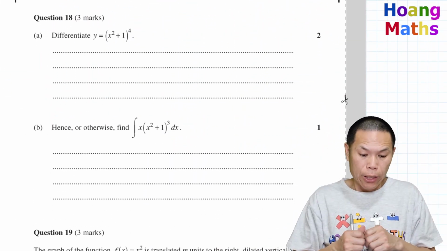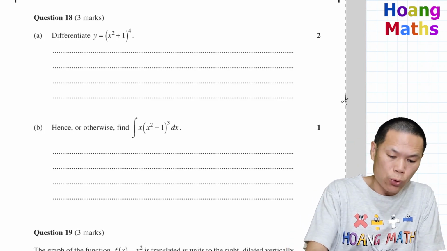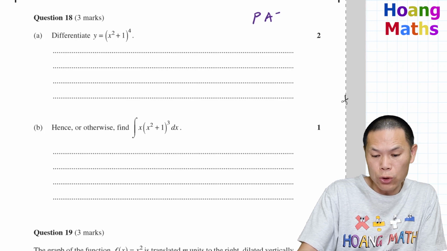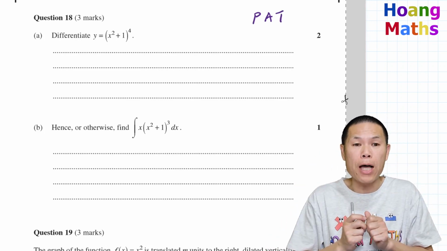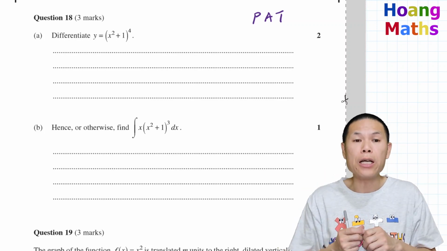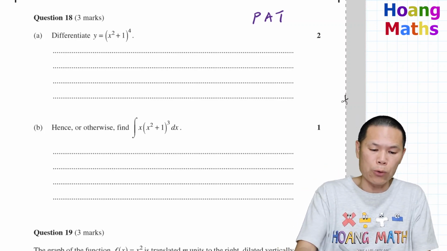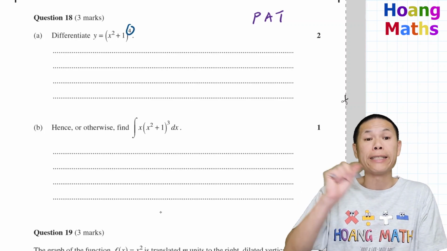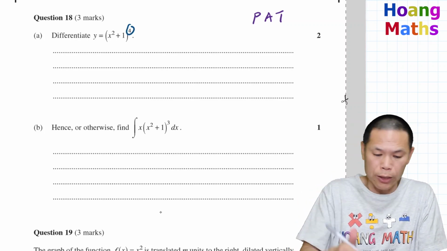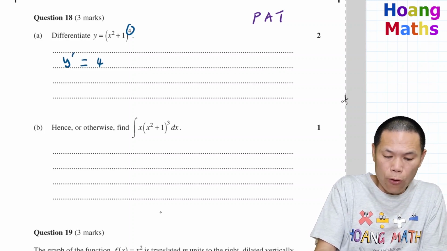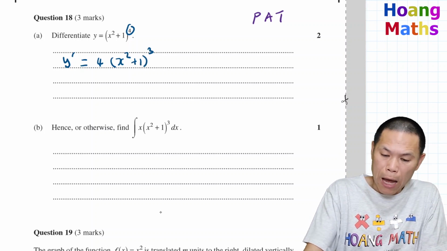Question 18. To differentiate this, I use the power angle trig trick. I differentiate the power, we times by the differentiate of the angle, and then we times by the differentiate of the trig function. In this case, we don't have trig, so we just ignore that. The power is 4, so we bring it down and we minus one, so it becomes power of 3 instead. Let me write y dash is equal to 4 times (x squared plus 1) to the power of 3. So that power is done.